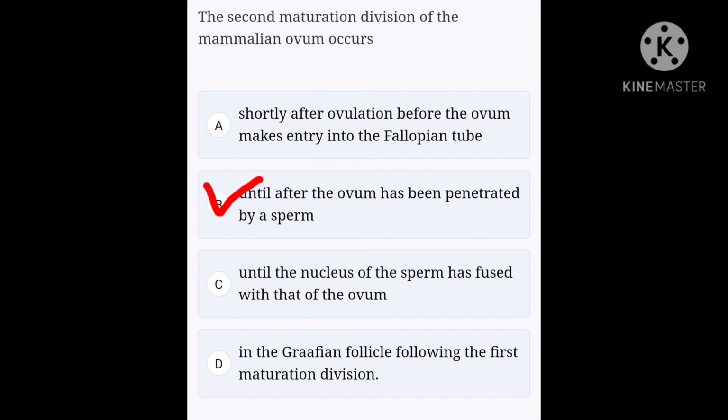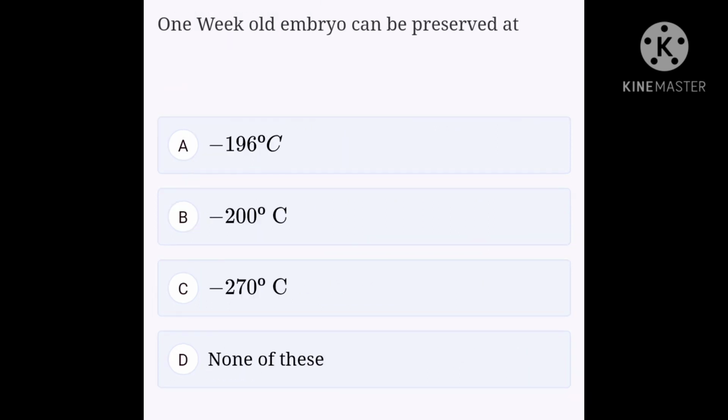Okay, next question. A 1 week old embryo can be preserved at option A, minus 196 degrees Celsius, option B, minus 200 degrees Celsius, option C, minus 270 degrees Celsius, option D, none of these. Option A, minus 196 degrees Celsius, is the correct answer.